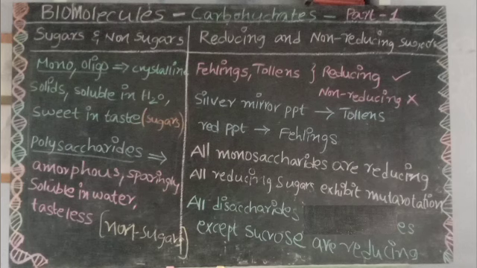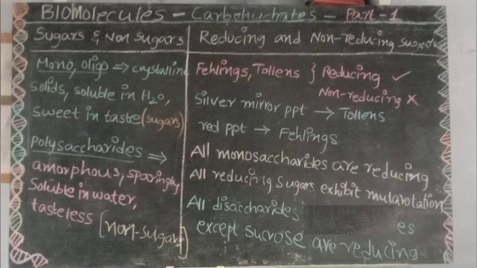All monosaccharides, whether aldose or ketose, are reducing sugars. All reducing sugars exhibit mutarotation, which we can discuss further in the classes. The examples are glucose, fructose, triose, tetrose, pentose and hexose.